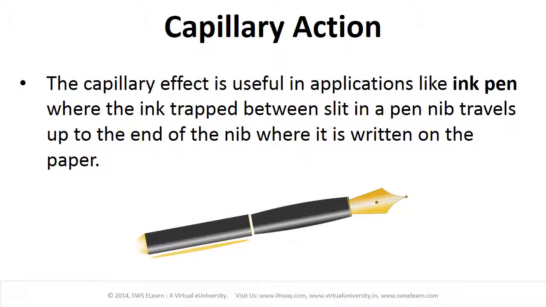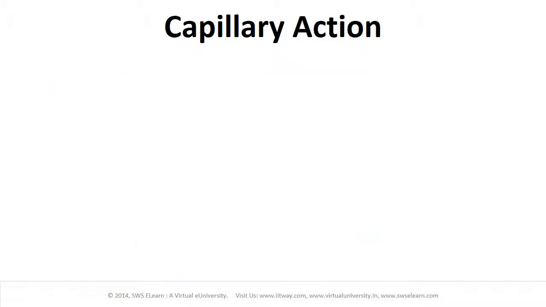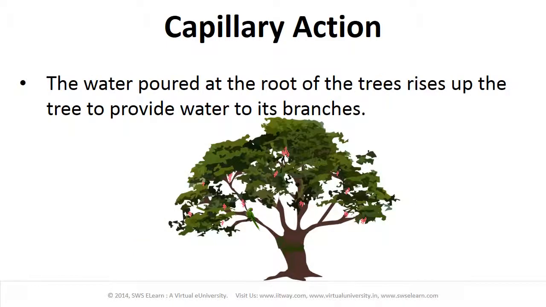The capillary effect is useful in applications like an ink pen, where the ink trapped in the slit in a pen nib travels up to the end of the nib where it is written on the paper. The water poured at the root of trees rises up the tree to provide water to its branches.